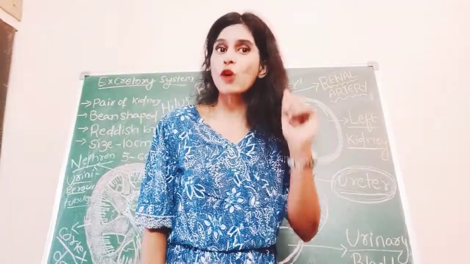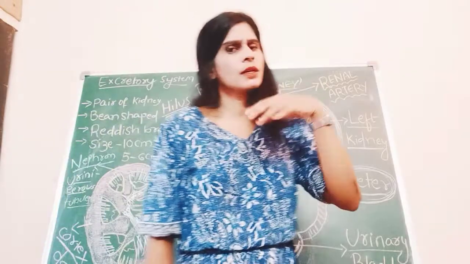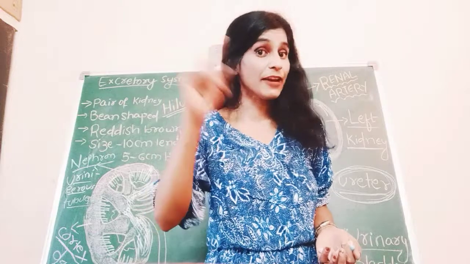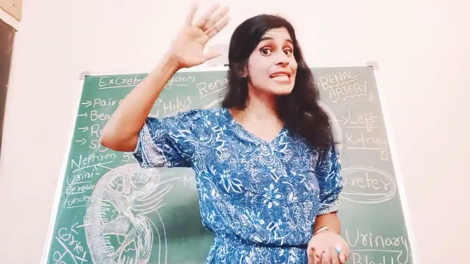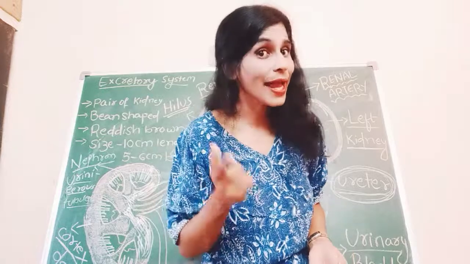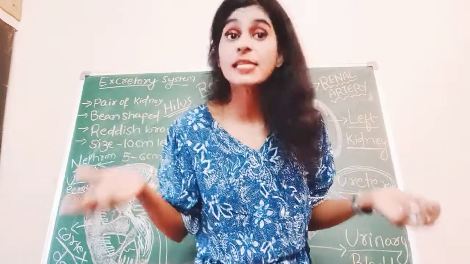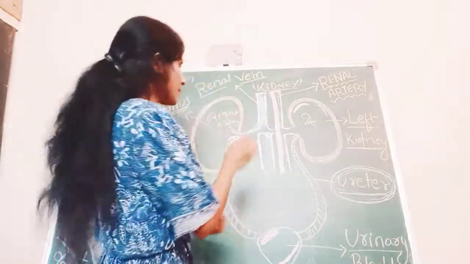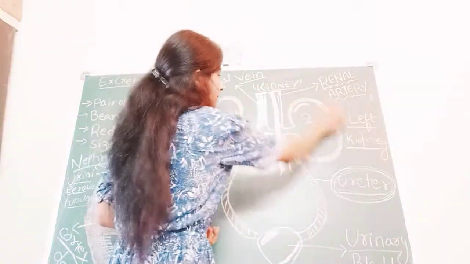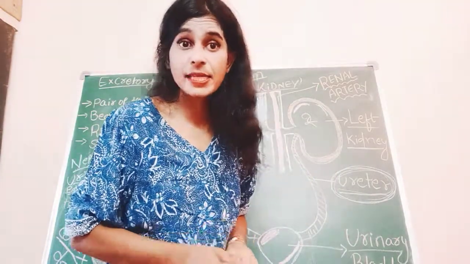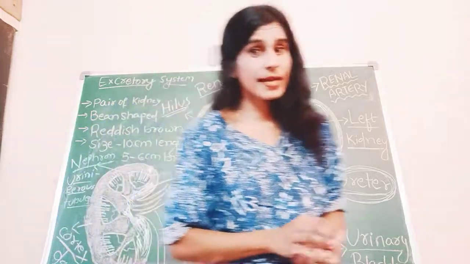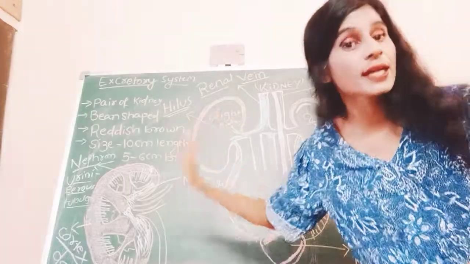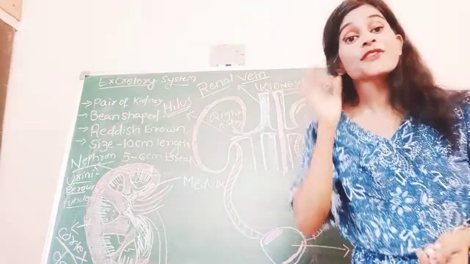So today we will discuss only about kidney. Just now I told you, one pair of kidneys is present, means 2 kidneys, left kidney and right kidney. The right kidney is slightly lower than the left kidney. Why? Of course, above it liver is present. Then kidney shape: it's bean shaped. Remember guys, kidney is bean shaped and it is reddish brown in color.